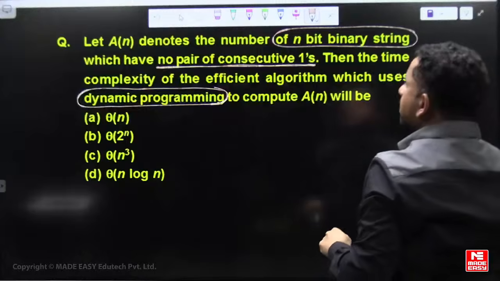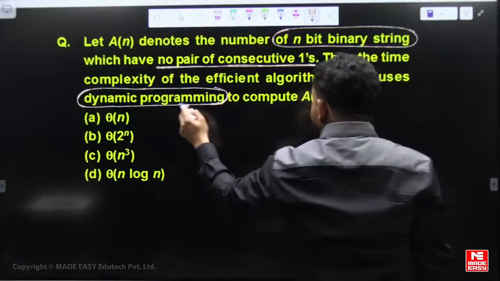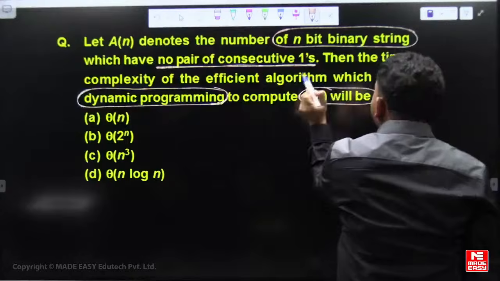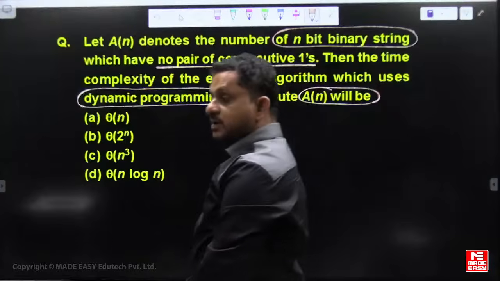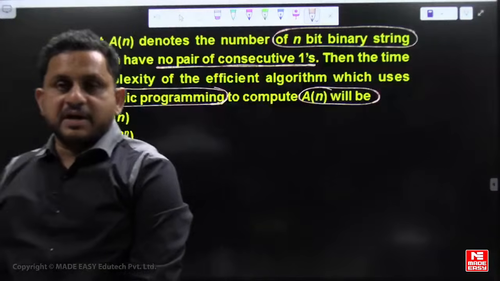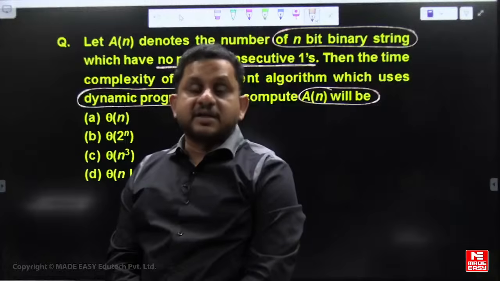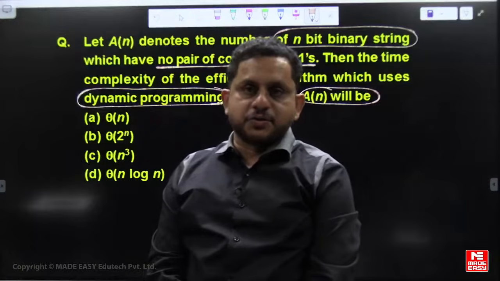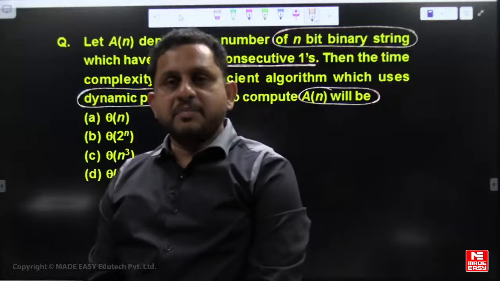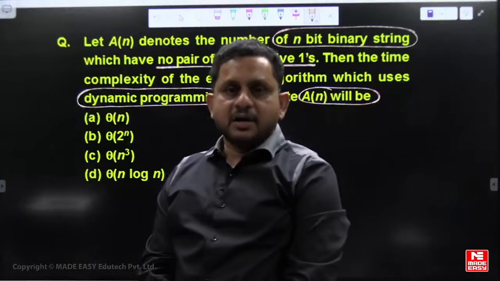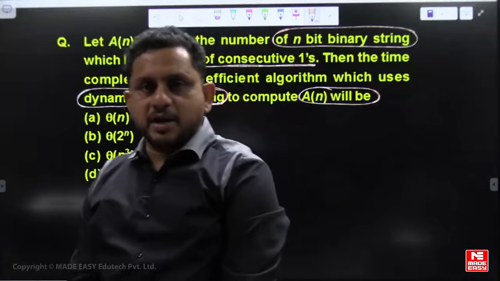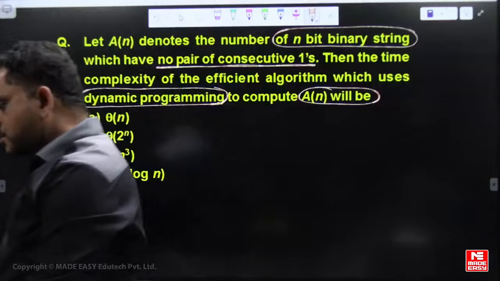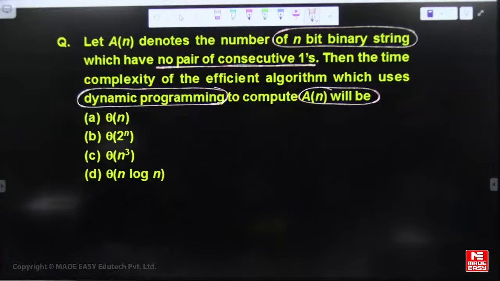What is the time complexity of the efficient algorithm, which uses dynamic programming, that computes A of n? So we count binary sequences of n bits such that there should not be any consecutive ones. Consecutive zeros are okay, and 1 0 0 1 is also okay, but consecutive ones, 1 1, should not be there. So how much time is required to calculate this?